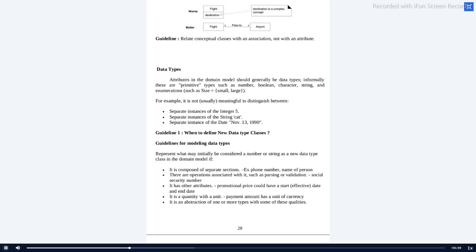So when should we define new data type classes? Here there are some guidelines. The first is composition of separate sections. It can be a representation of a number or a string initially, and we can go to a new data type, for example a phone number or the name of a person. I give you the example: the name of a person has first name, middle name, last name. So it is called composition of separate sections.